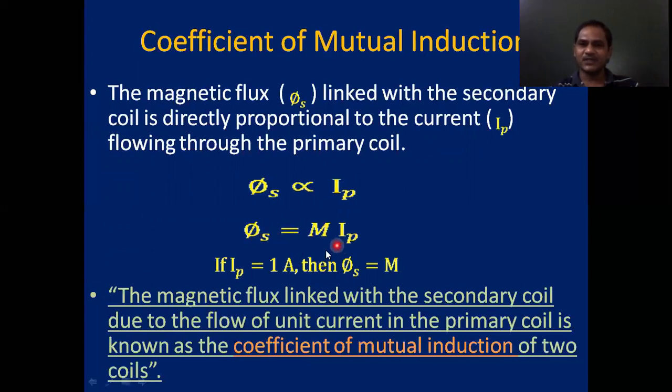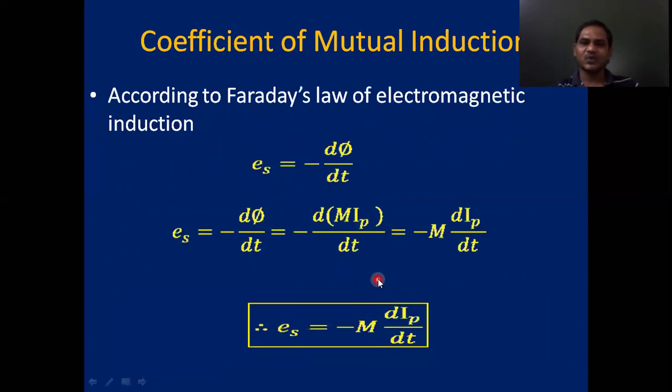In this expression, if Ip equals 1 ampere, then phi s is equal to M. So we will define the mutual inductance of the coils. The flux linked with the secondary coil when 1 ampere current is flowing in the primary coil is called the coefficient of mutual induction or mutual inductance of these two coils.